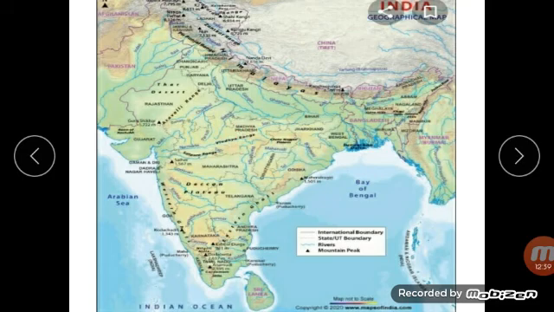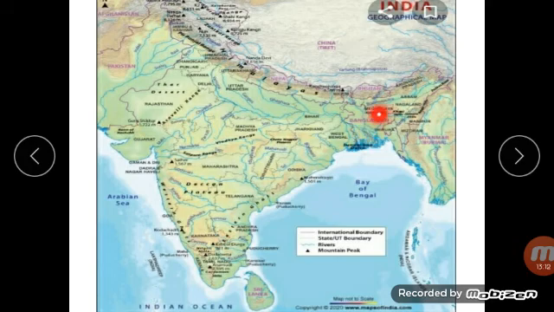Rainfall distribution is highly uneven in India. Parts of Meghalaya receive about 800 centimeters of annual rainfall, while some areas in Rajasthan receive less than 10 centimeters of rainfall in a year. Means it is not even at all. Some places of India get heavy rainfall, whereas some places get very little rainfall.